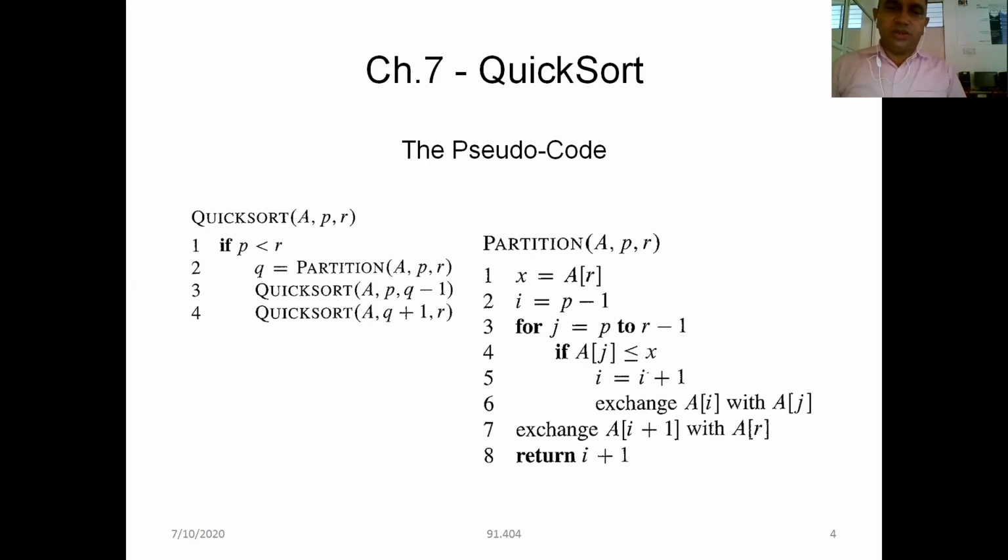What happens in this partition step? Let's understand by taking an example.